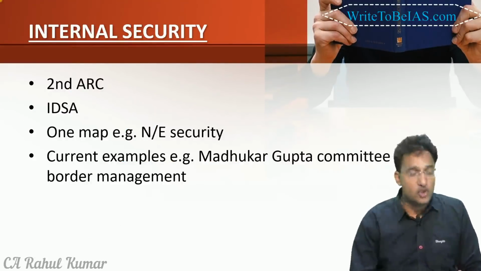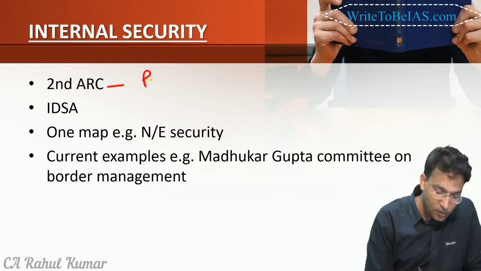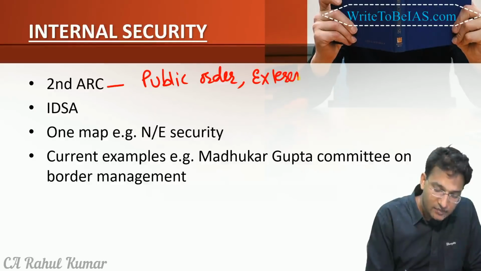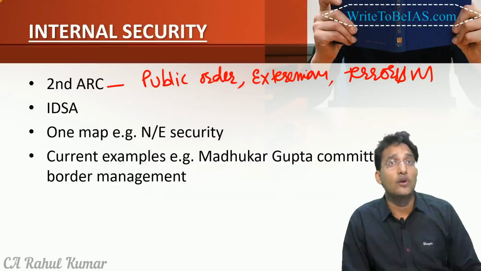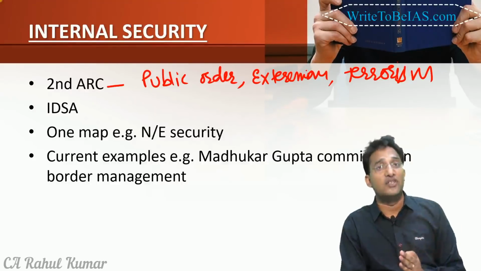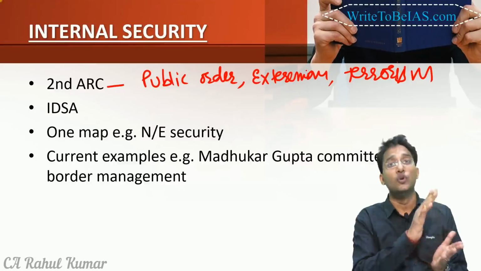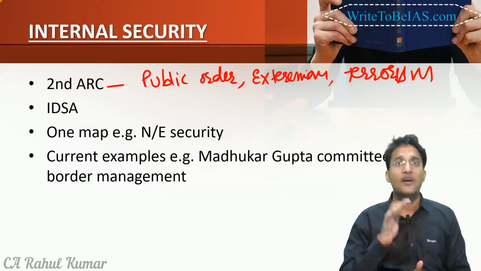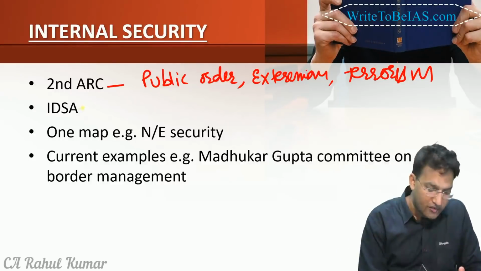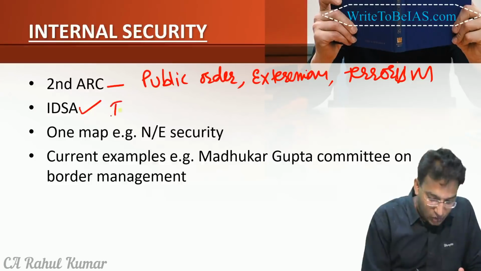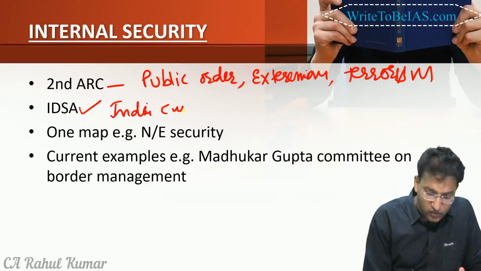Then in internal security, we should mention the Second ARC report. For example, there is a report on public order. They have also given very good recommendations on extremism and terrorism. So these areas you should cover in a very deep manner, and you should get the important recommendations from these reports. You should not go through these reports from 0 to 100. You should pick up the important recommendations from the executive summary and write them in your answer. Then you can also refer to the IDSA for topics like Indo-China border issues. That can be one of the internal security issues, right?